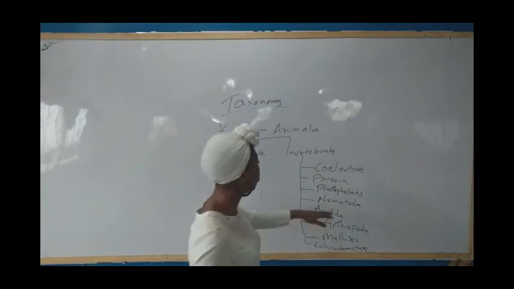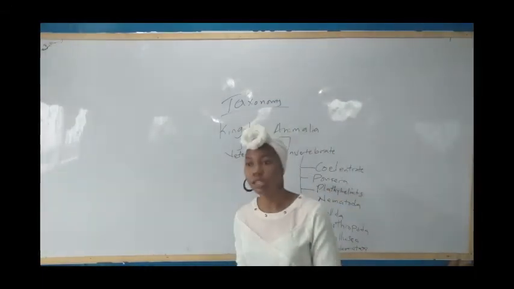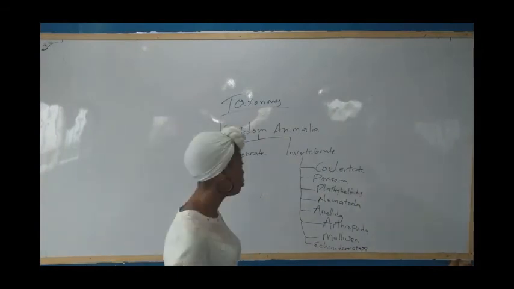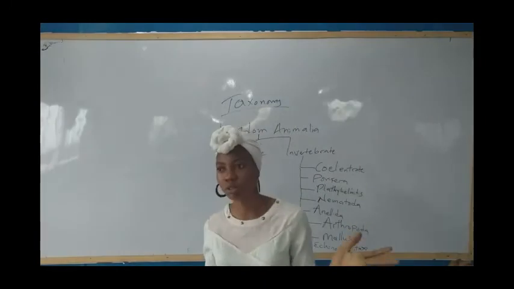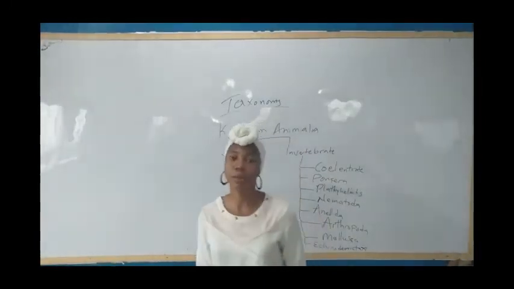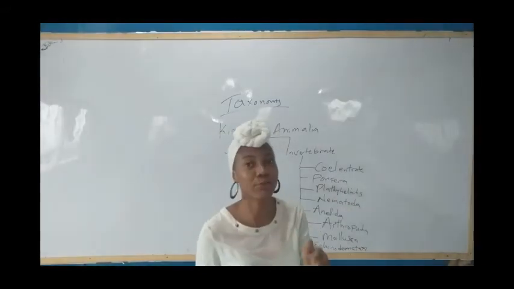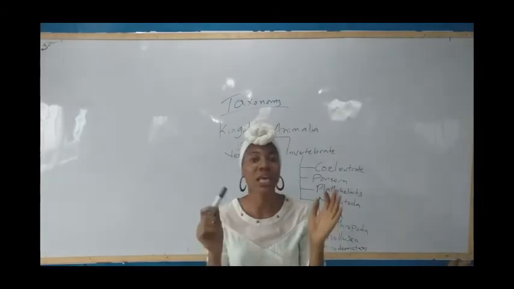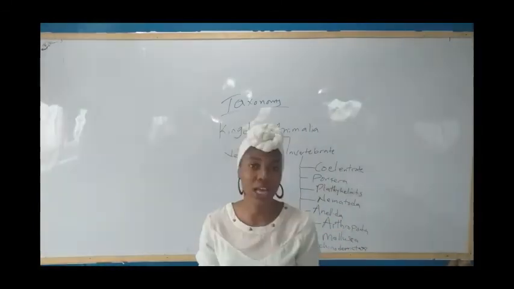Next, we move to the class Nematoda. Nematoda are also worms. The class Nematoda, they are hermaphrodites, and they are parasitic. They are not free living. They live on organisms and cause harm.